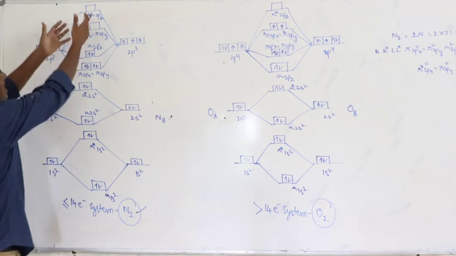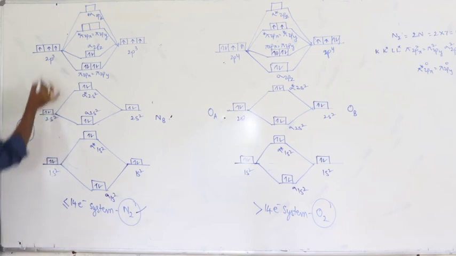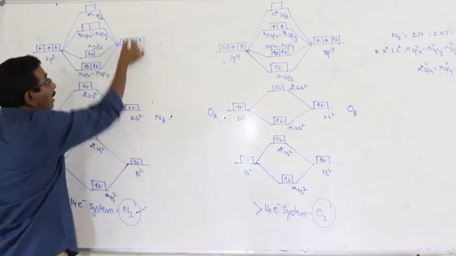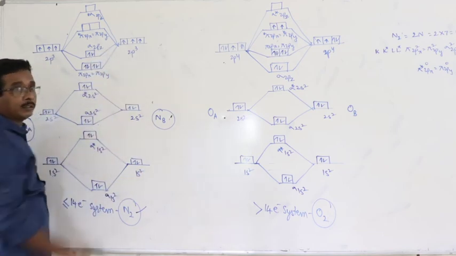These are all molecular orbitals, these are all atomic orbitals. These are the atomic orbitals of the first nitrogen atom, 1s2, 2s2, 2p3. These are the atomic orbitals of the second nitrogen atom, 1s2, 2s2, 2p3.